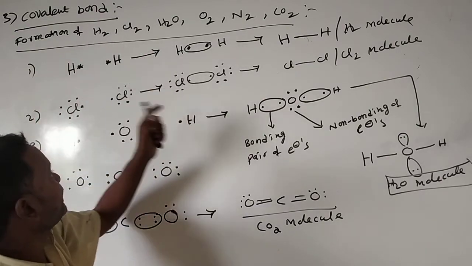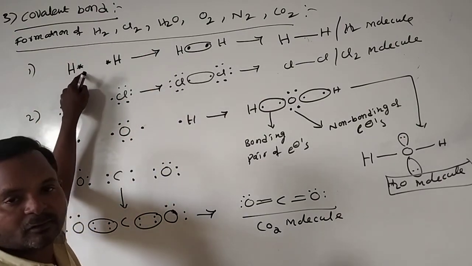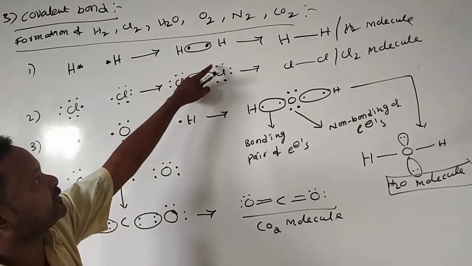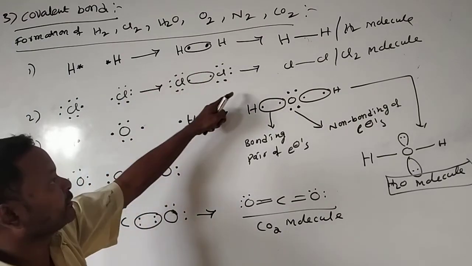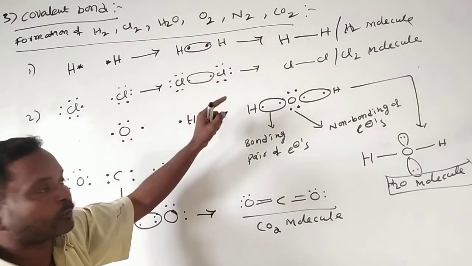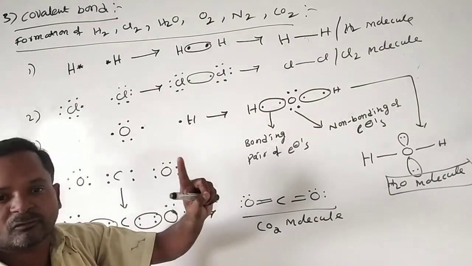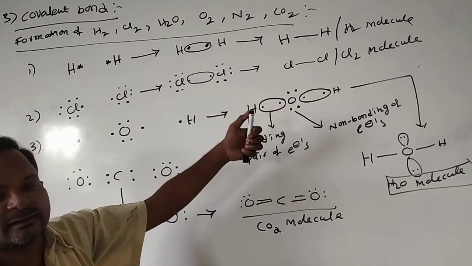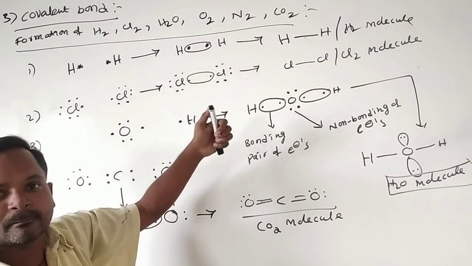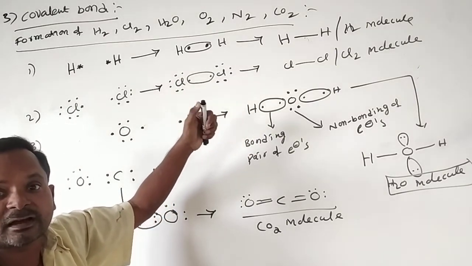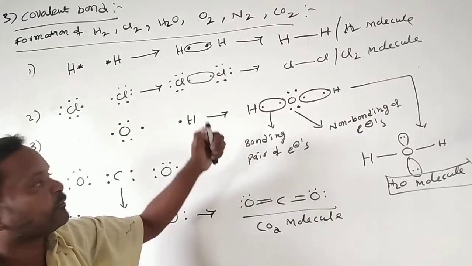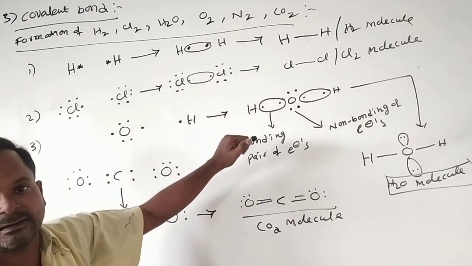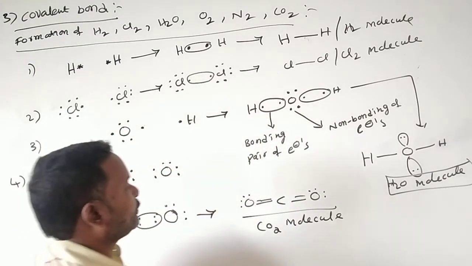And one more thing. Hydrogen has one valence electron, so it forms a single bond. Chlorine is capable of bonding with only one electron. The number of electrons involved in the bonding we call covalency.